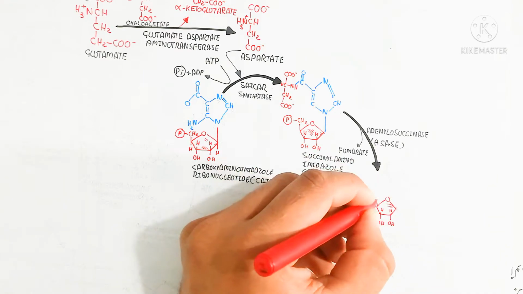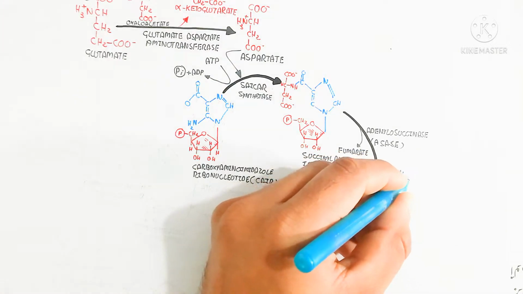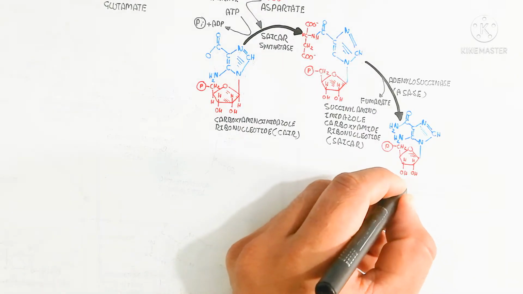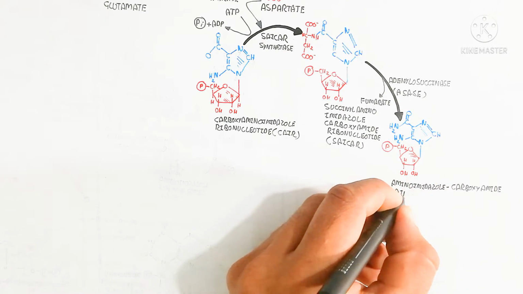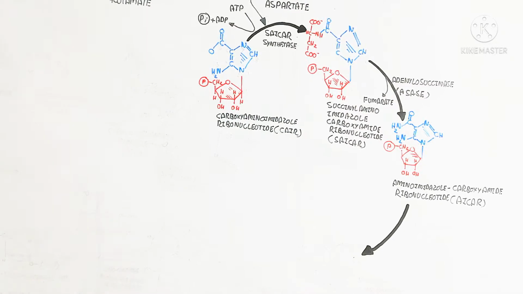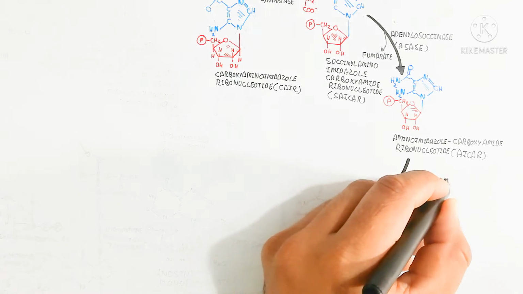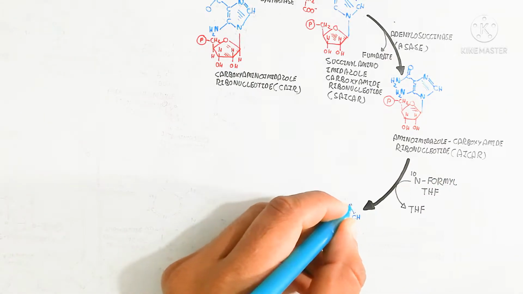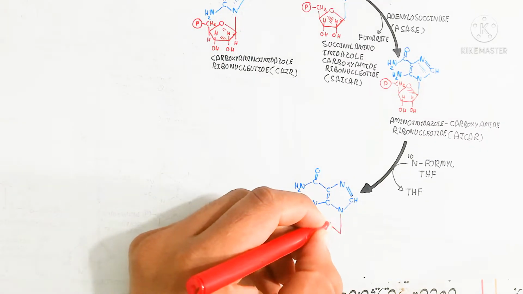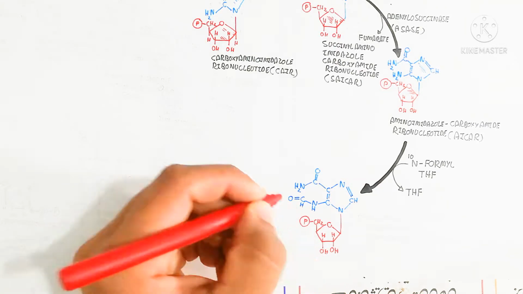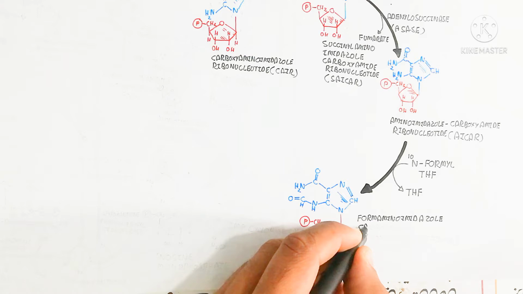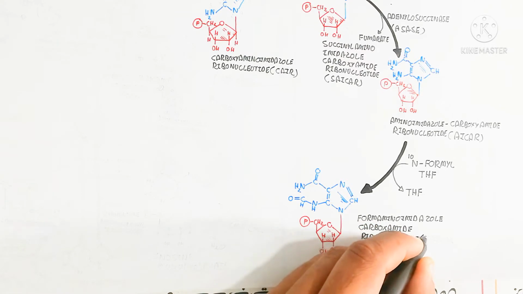The adenylosuccinase enzyme is used to produce another compound, the aminoimidazole carboxamide ribonucleotide, also known as AICAR. In the formation of this aminoimidazole carboxamide ribonucleotide, N10 formyl tetrahydrofolate is used, releasing tetrahydrofolate, and the addition of this formyl group gives the formyl aminoimidazole carboxamide ribonucleotide formation.